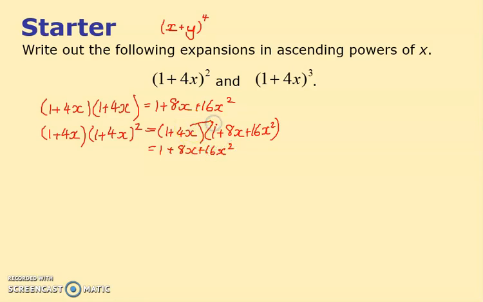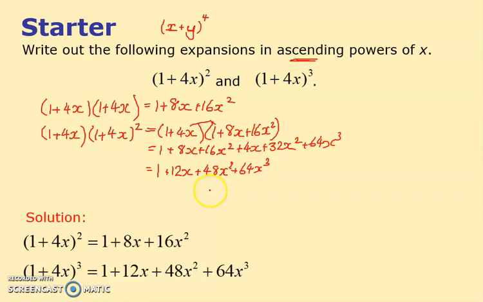And now I'll do the 4x times all of these things. 4x plus 32x squared plus 64x cubed. And now I tidy up a bit. And it says in ascending power, so it basically means you start with your 1 first of all. How many x have I got? Plus 12x, plus 48x squared and just the 64x cubed. So I've done it. And hopefully you've done it already as well. And I've got the right answers.